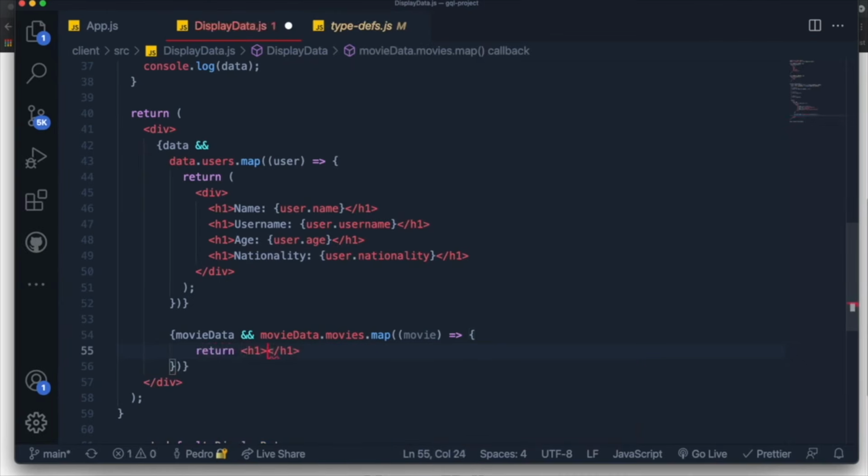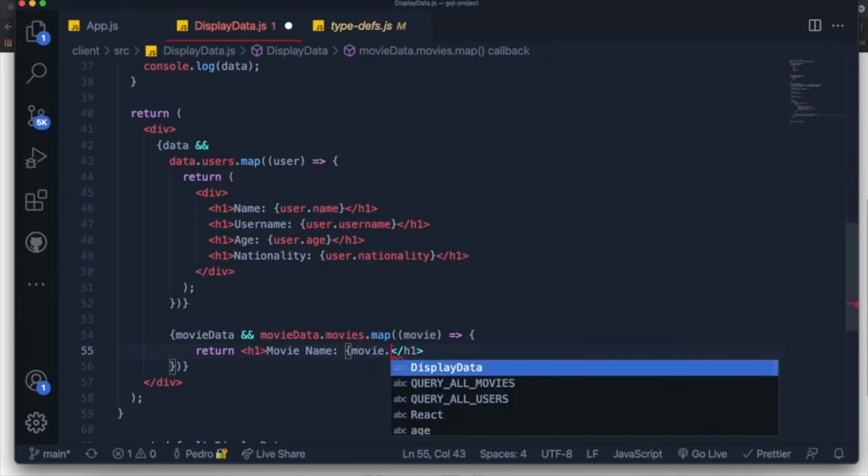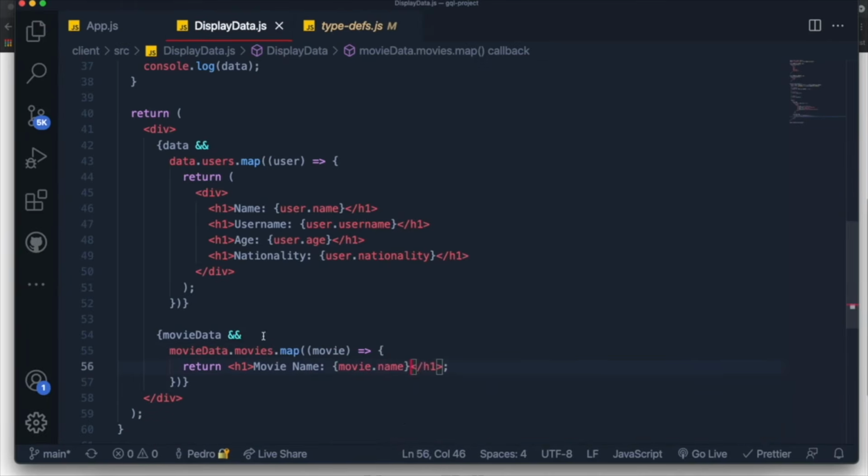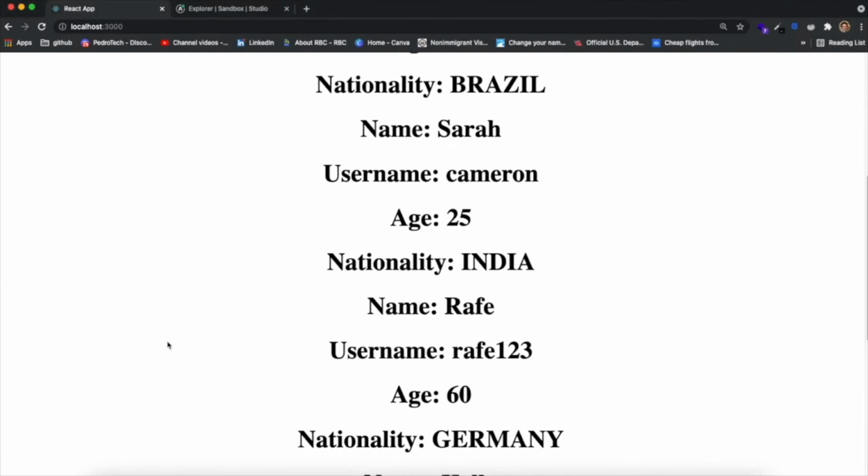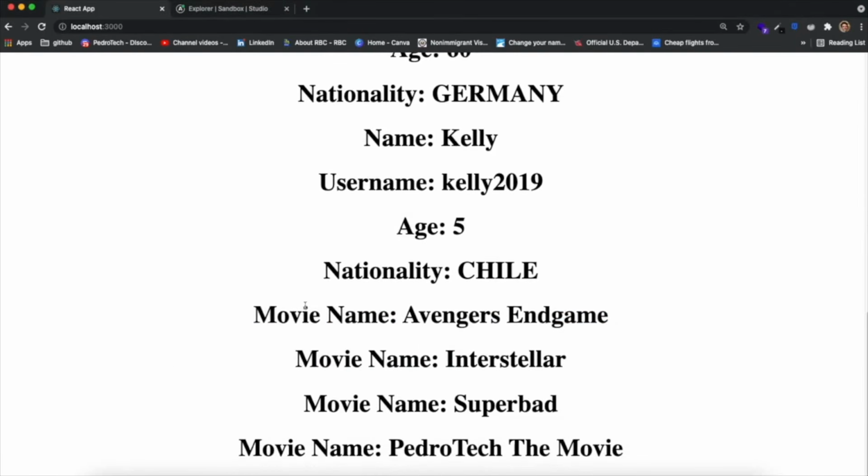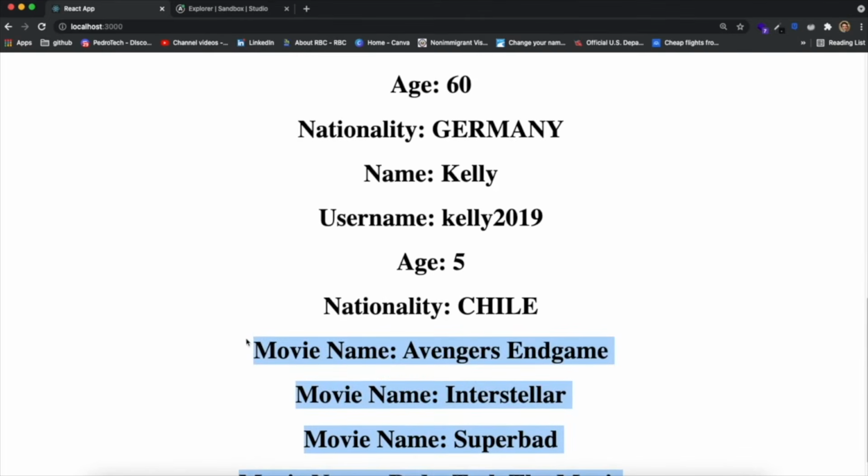So I'll just say name or movie name, something like this. Movie name is equal to movie.name. And now you should see that at the bottom over here, right below all the users, we should get all the movies in our data set, which is amazing. It means everything is working.